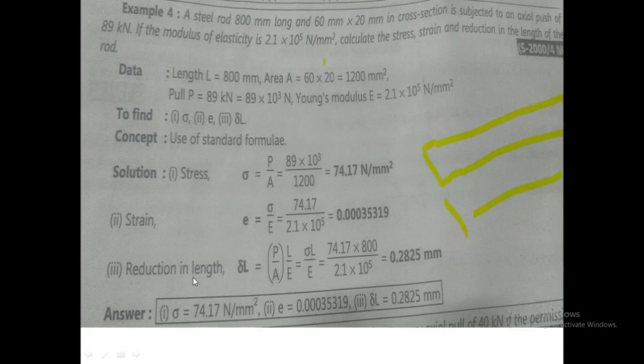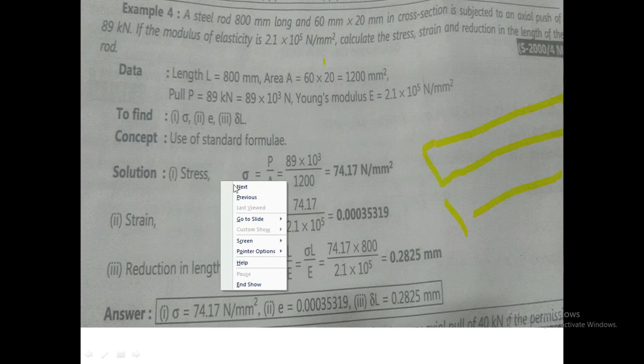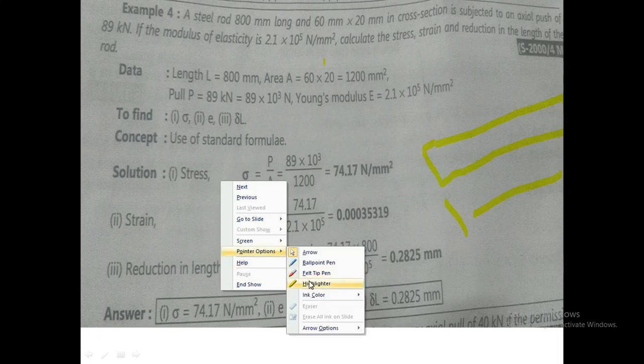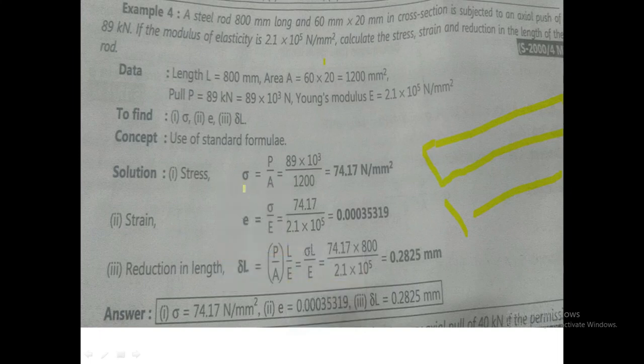So next is stress, strain and reduction in length. So first use the formula for stress and strain. The stress formula is load upon area. We know the value of load, that is 89 kilonewton.